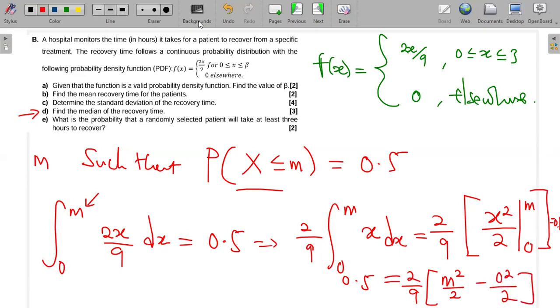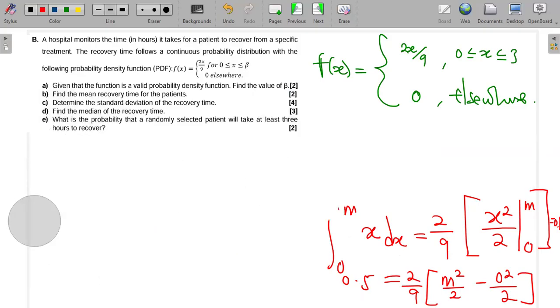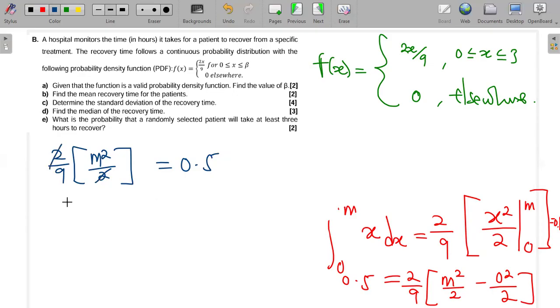So we're going to have 2 over 9 in the brackets of M squared over 2 is equal to 0.5. The 2 and 2 cancel. I have M squared over 9 is equal to 0.5.